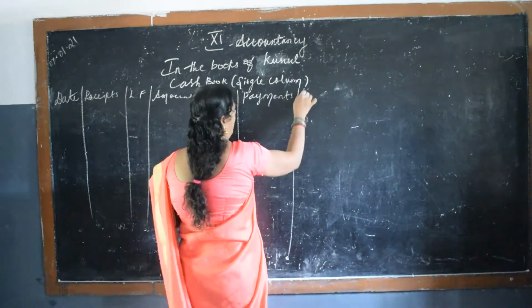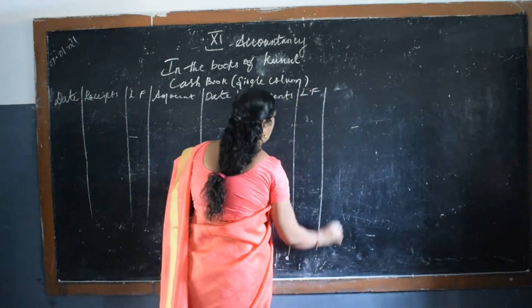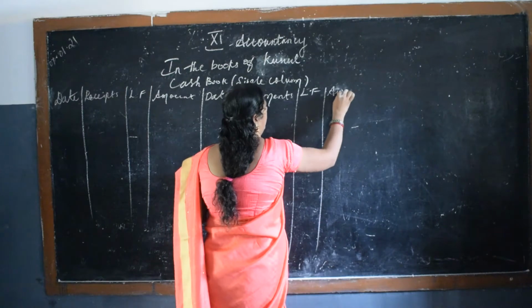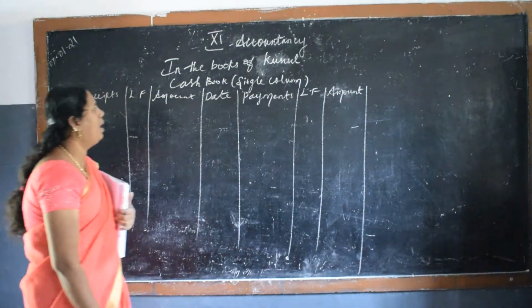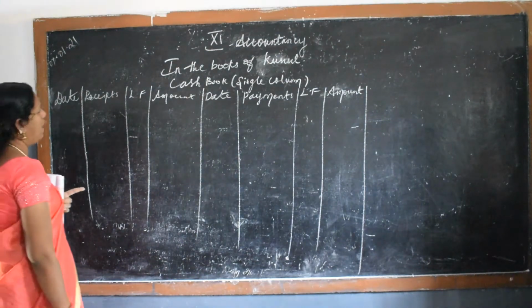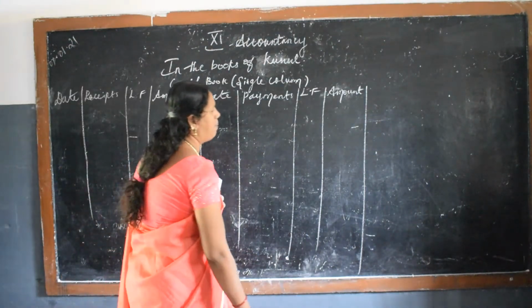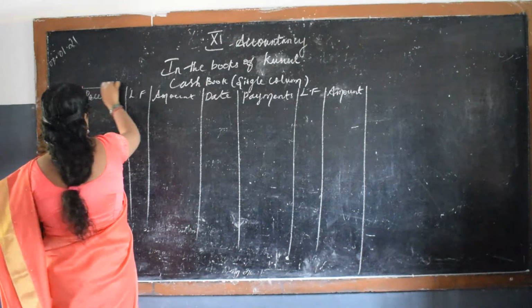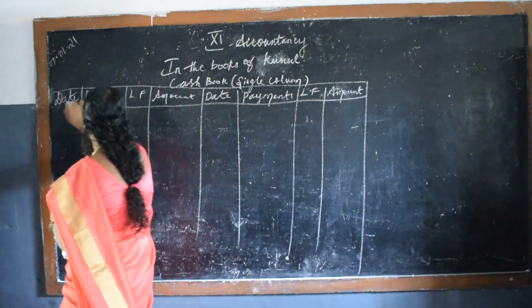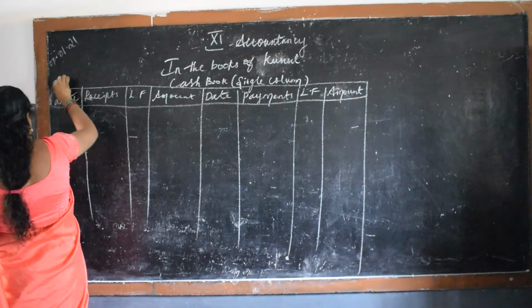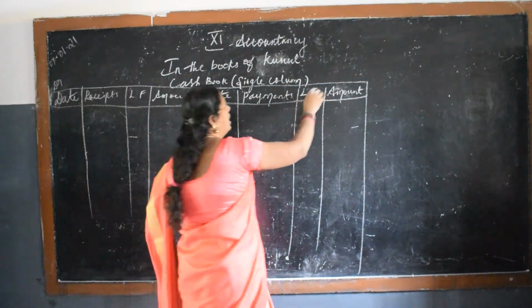And this side also LF and amount. Okay, date, receipts, LF, amount, date, payment, and LF and amount. Okay, draw a tabular column format. Right, this side is debitor and this side is creditor.